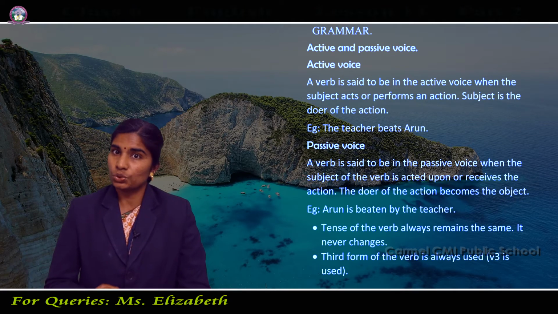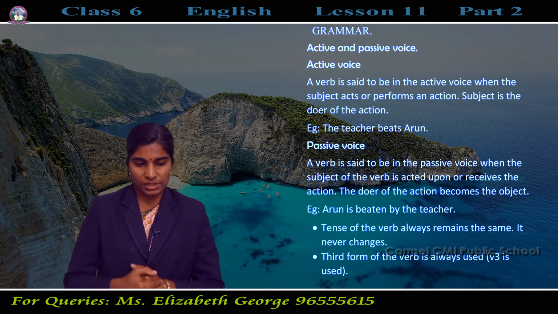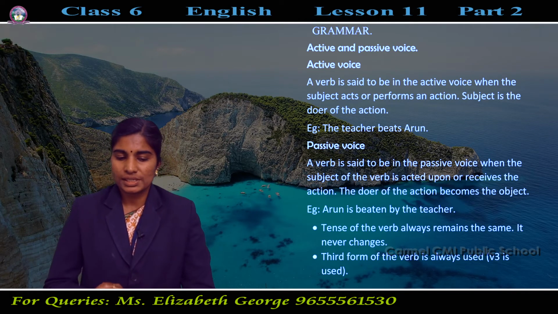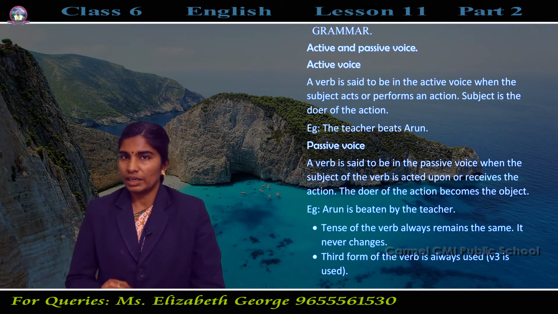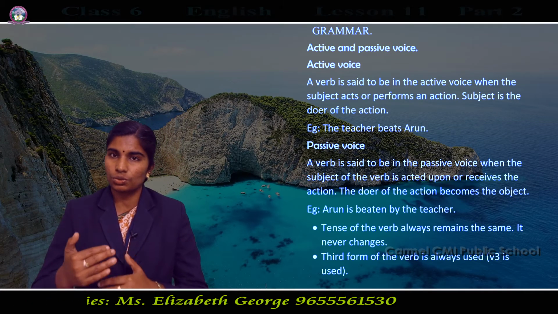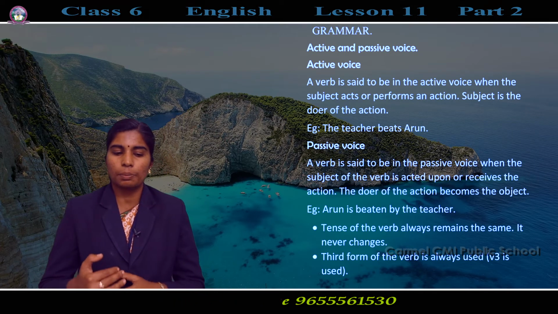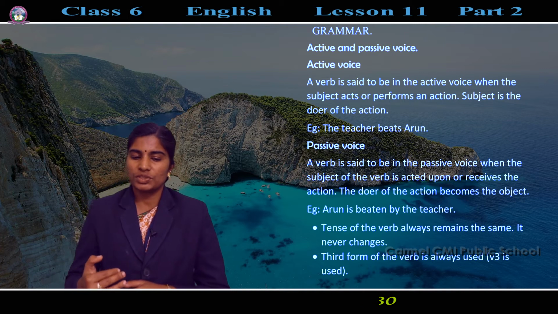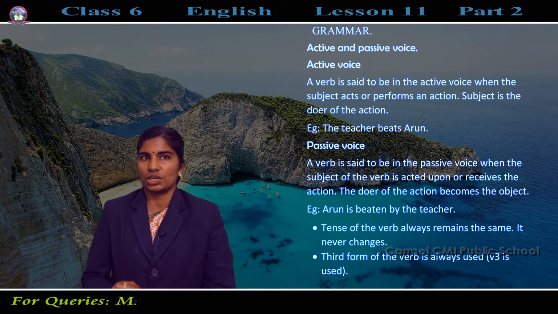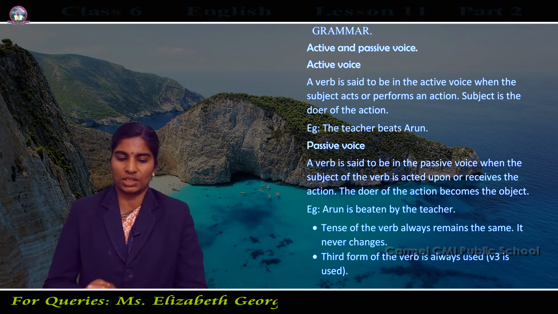Now let's move to passive voice. So what is a passive voice? Here in passive voice, we always include the word by. The word by is included to change from active voice to passive voice. A verb is said to be in the passive voice when the subject of the verb is acted upon or receives the action. Here the doer of the action becomes the object.